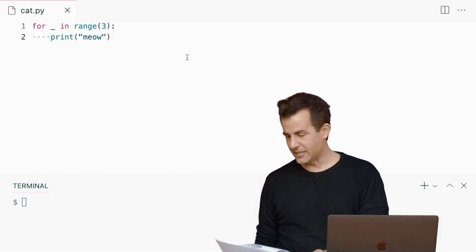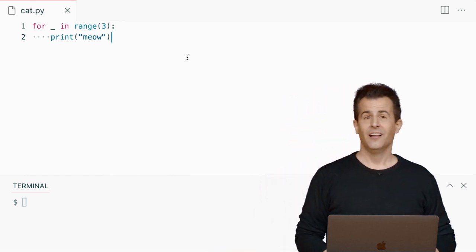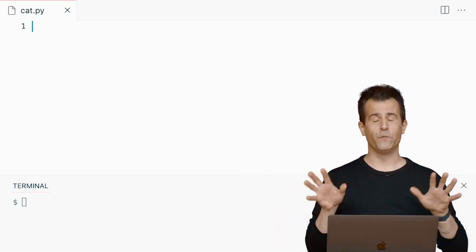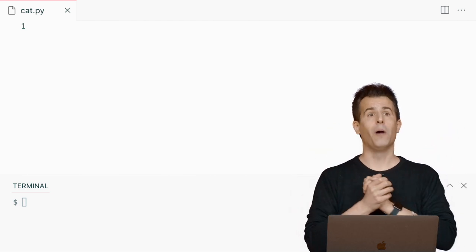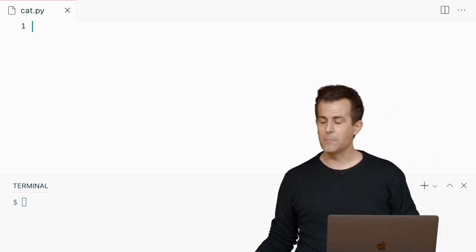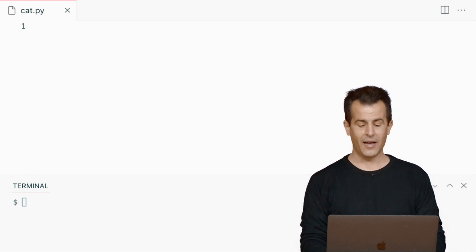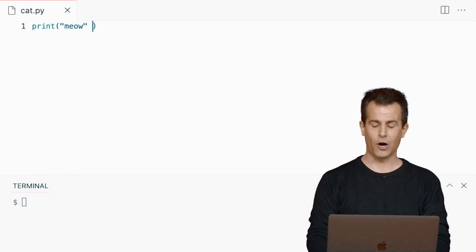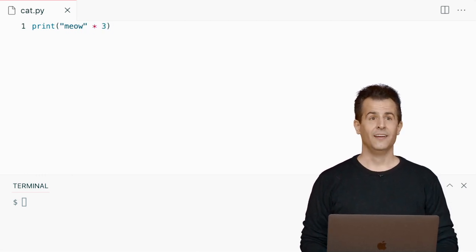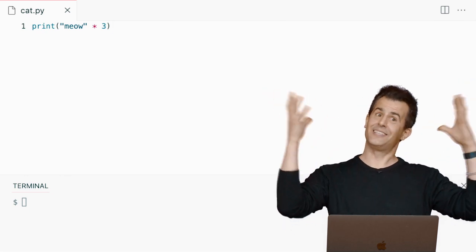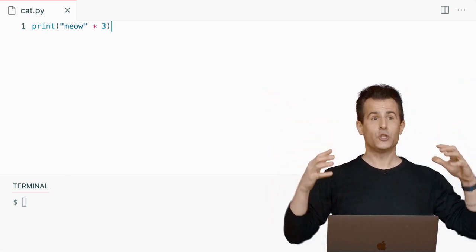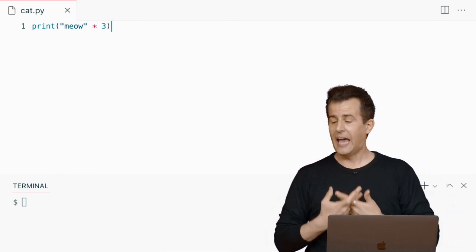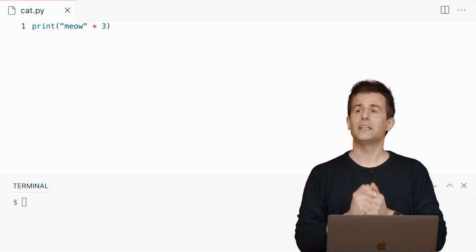But to really get you intrigued by what's possible in Python, let's take this one step further. If we really want to be Pythonic, this one, if you've programmed before, is kind of going to blow your mind, so to speak. If I want the cat to meow 3 times, what if I actually do this? Print, open parenthesis, quote unquote, meow, times 3. All right, you have to be kind of a geek to think this is cool, but this is kind of cool. You can literally just print what you want, multiply it by the number of times that you want it, and you will get back exactly that result.